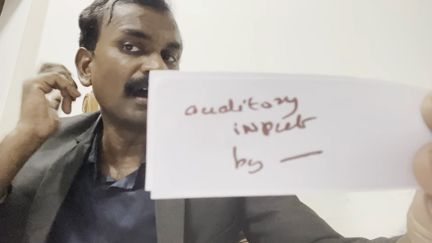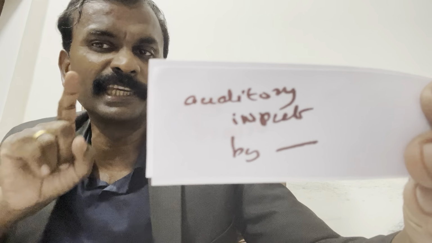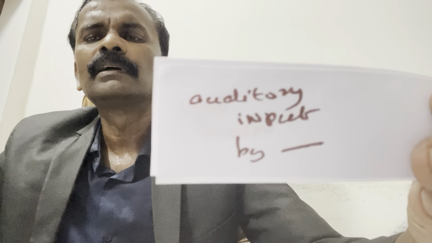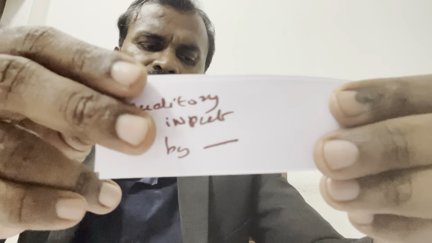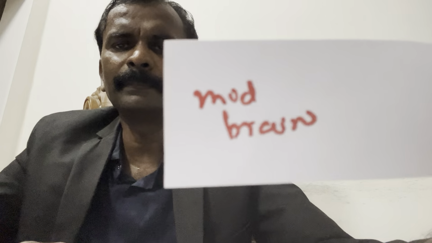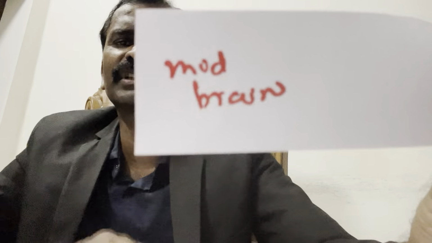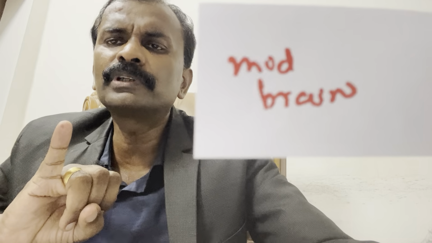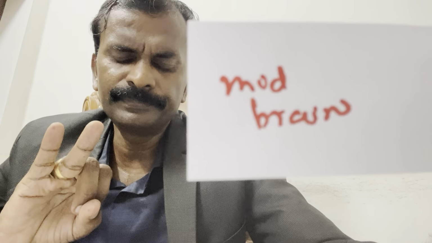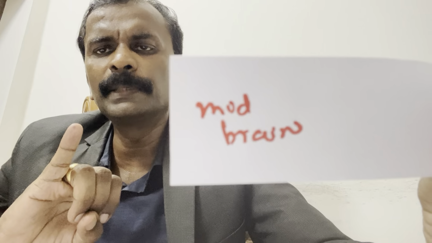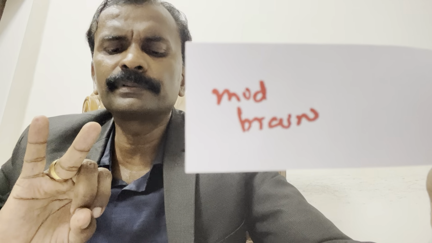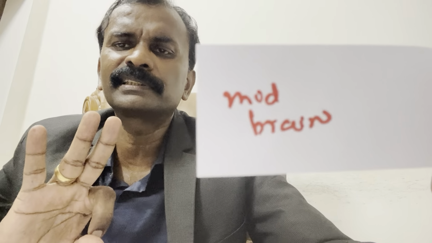Third one is auditory input. Same word they are given in a book. Auditory input is controlled by midbrain. So 3 questions are midbrain: visual input, tactile input and auditory input. I'll repeat. For 3 questions, answer should be midbrain. Very good.